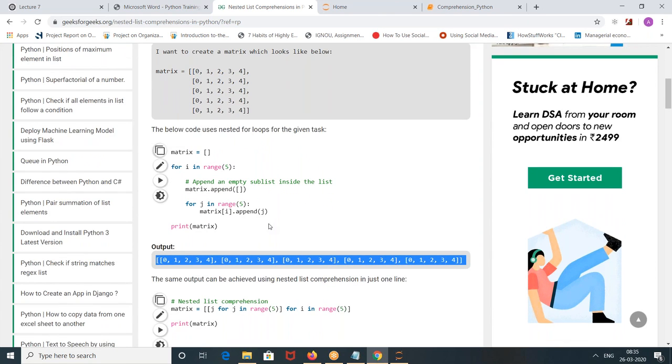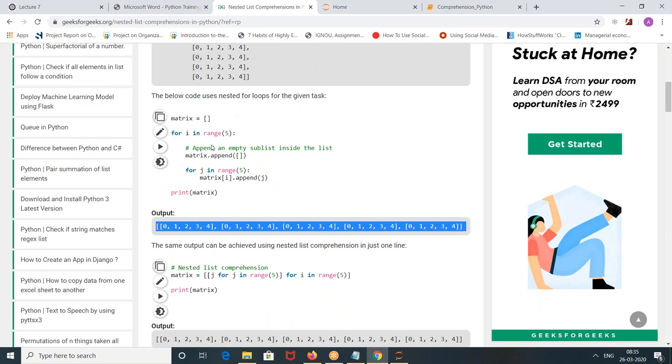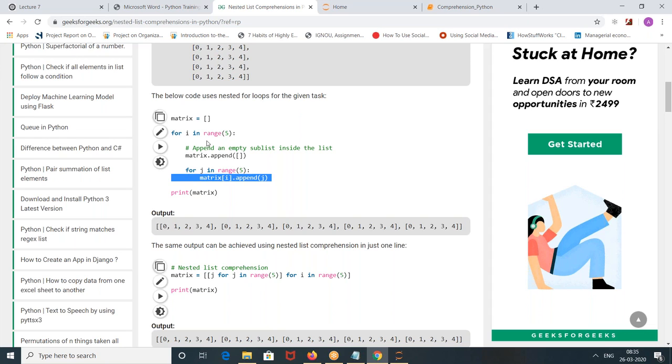Understood, or any question? When you want to print a matrix representation like this, you have to write the for loop like this. First, for i in range of 5, for j in range of 5, matrix[i].append(j). For matrix[i], that is for every element i, 0, 1, 2, 3, 4, append j.